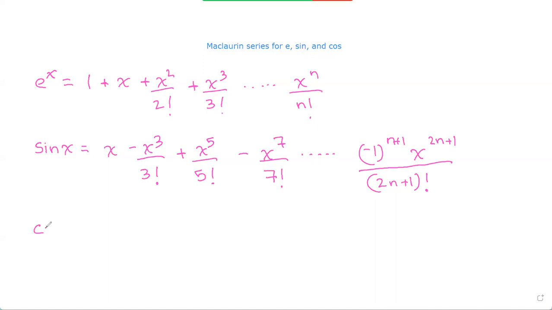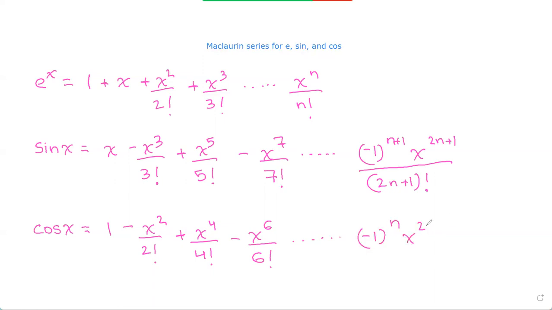And then finally, for cosine x, we have 1 minus x squared over 2 factorial plus x to the power of 4 over 4 factorial minus x to the power of 6 over 6 factorial, and so on until our general term, which is negative 1 to the power of n, x to the power of 2n, divided by 2n factorial. So these are three Maclaurin series which you must memorize for the AP exam.